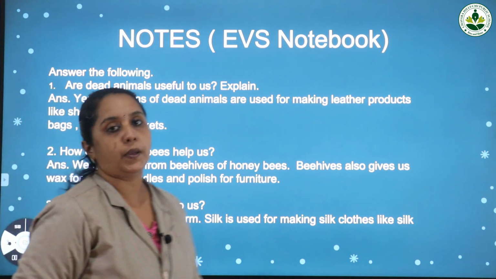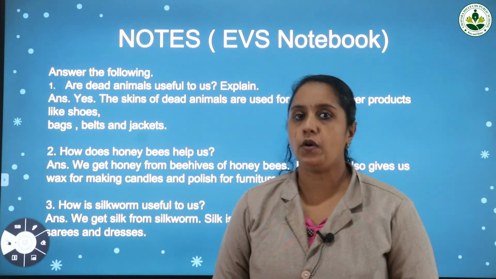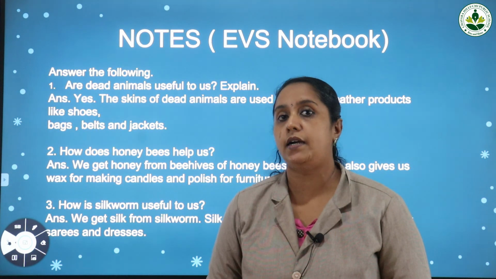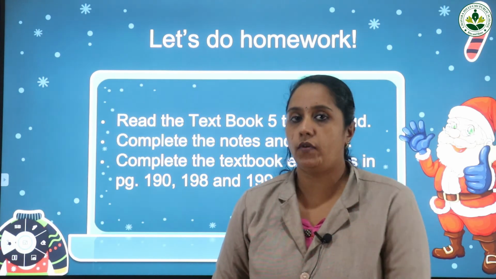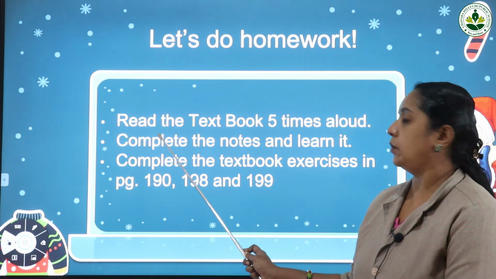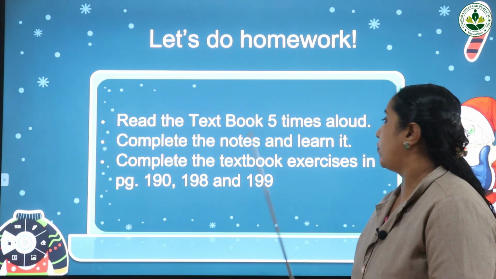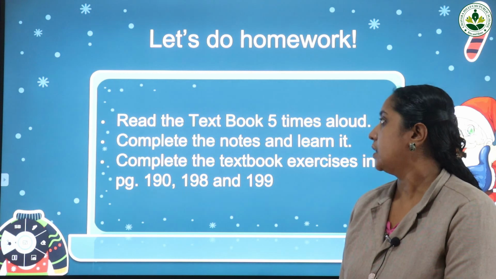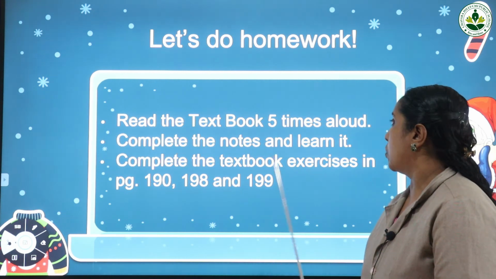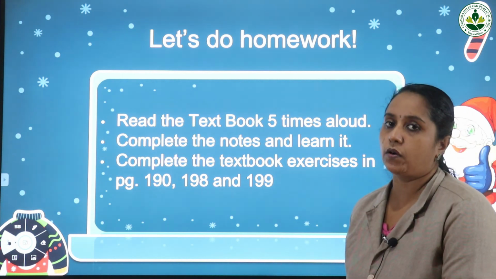You have to copy it down in your EVS notebook and you have to also learn it. Okay. Now comes the homework. The first one, you have to read the textbook 5 times aloud. So this textual part you have to read 5 times. And second one, complete the notes and learn it. The notes were already given.